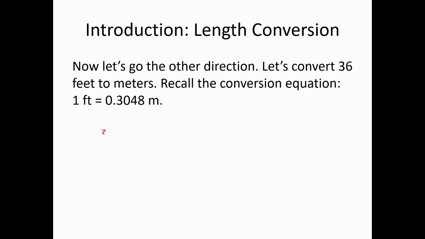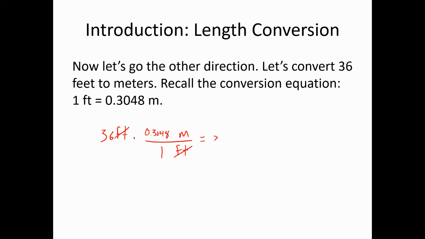And one could go the other way around as well. So let's say that we had 36 feet. How would we do the conversion? Well, let's construct a conversion ratio. The conversion ratio is such that feet will cancel. So I will place feet on the bottom of my ratio, which means that I must place meters on top. So it is then 0.3048 meters over 1 foot.